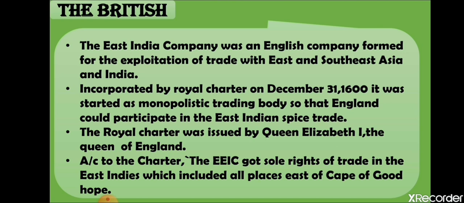So with this charter, the company could venture across the oceans looking for new lands and markets to buy goods and raw materials at cheaper prices and to sell their manufactured goods at higher prices. What was the motto of the English East India Company? The main motto was to purchase raw materials from the eastern countries at lower prices, manufacture the goods in their own country, and then sell the manufactured goods to those countries at higher prices. This was basically the concept of the mercantilism theory.